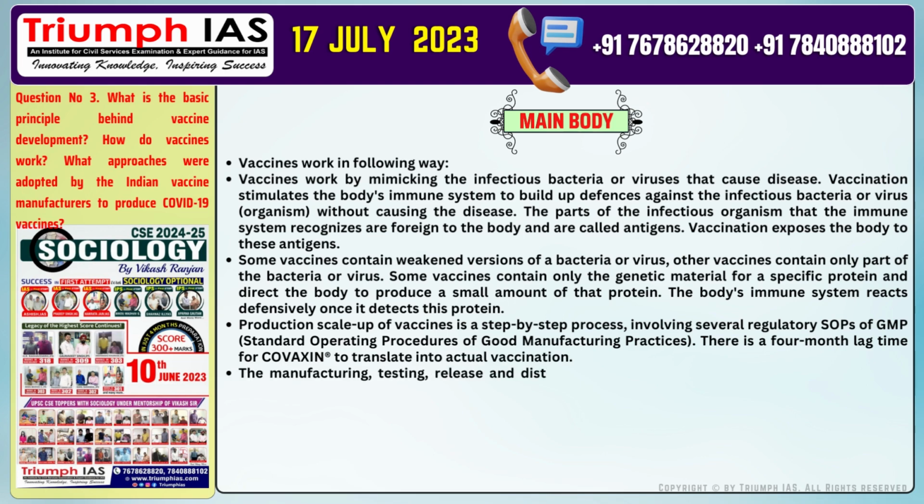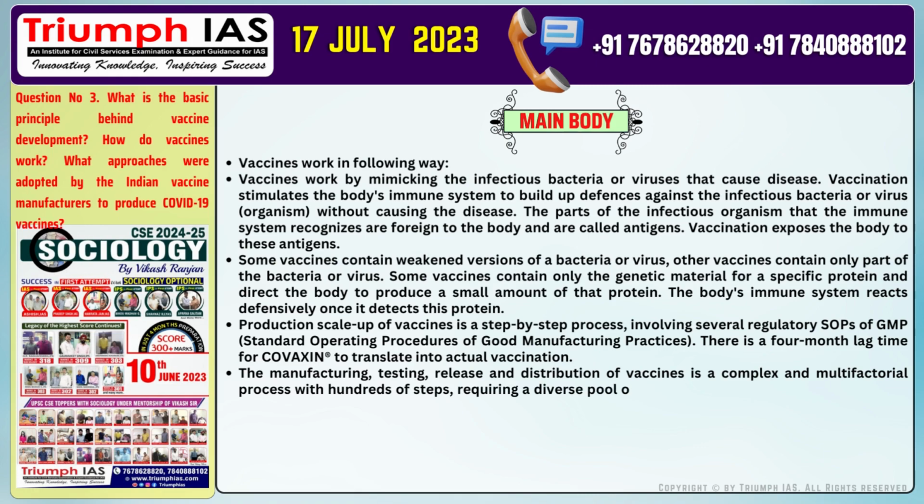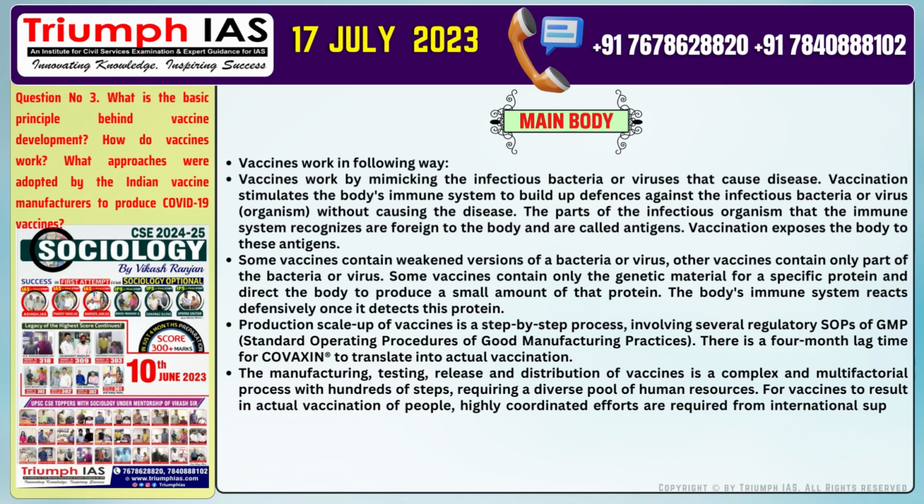The manufacturing, testing, release and distribution of vaccines is a complex and multifactorial process with hundreds of steps, requiring a diverse pool of human resources. For vaccines to result in actual vaccination of people, highly coordinated efforts are required from international supply chains, manufacturers, regulators, and state and central government agencies.